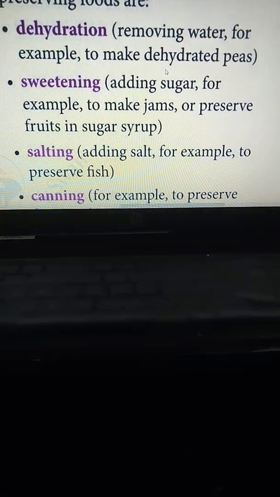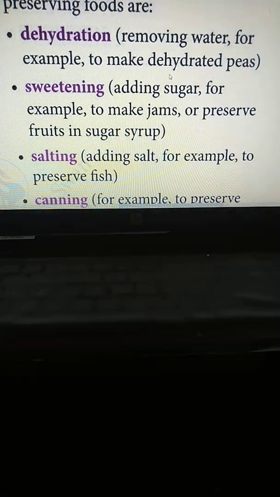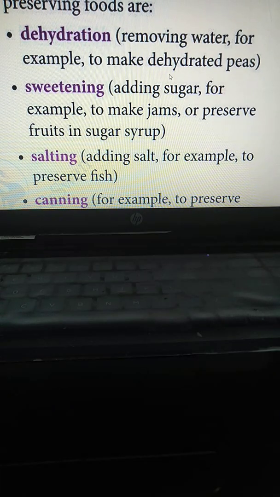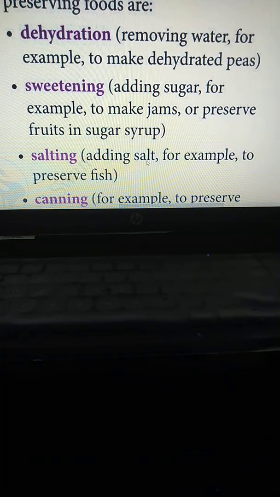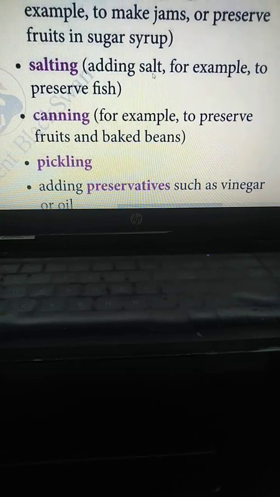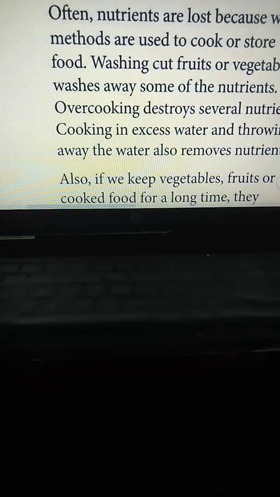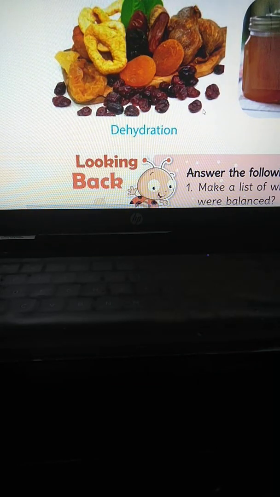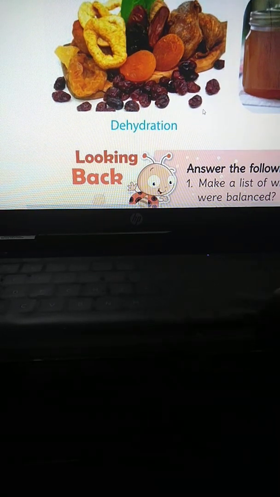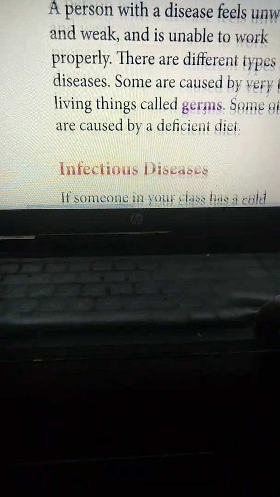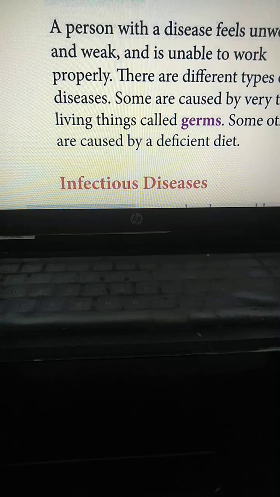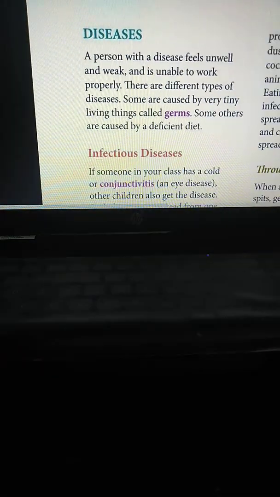So one method is dehydration. Dehydration means removing water, right? Removing water to dehydrate fruits.